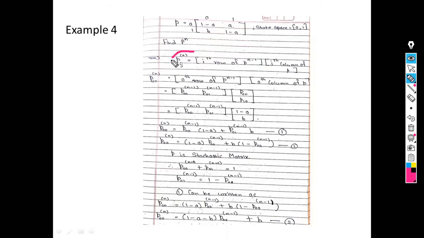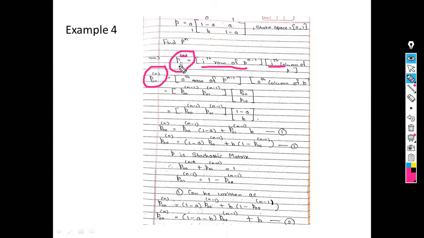In general, P ij raised to n is the i-th row of P raised to n minus 1 and the j-th column of P. So this n is divided into n minus 1 and 1. Now I first find P00 raised to n.